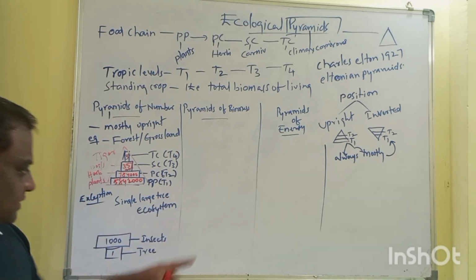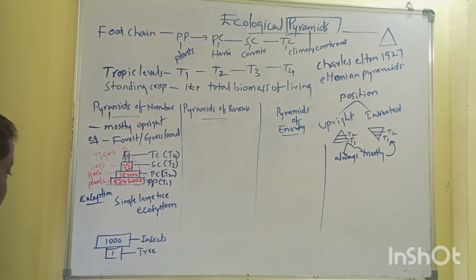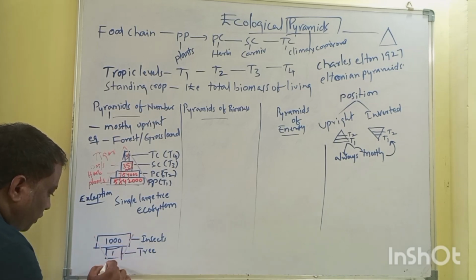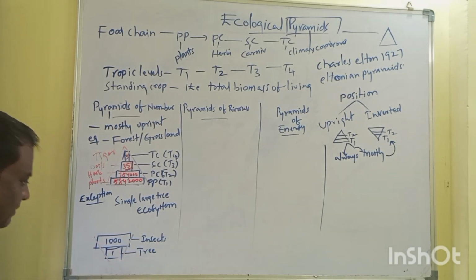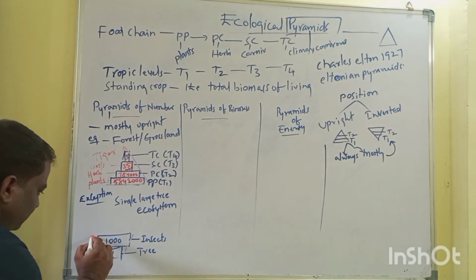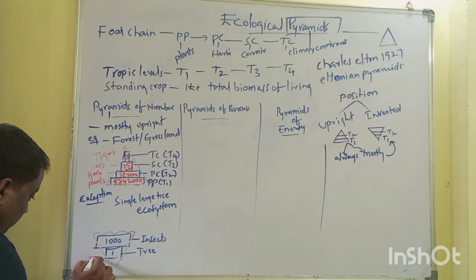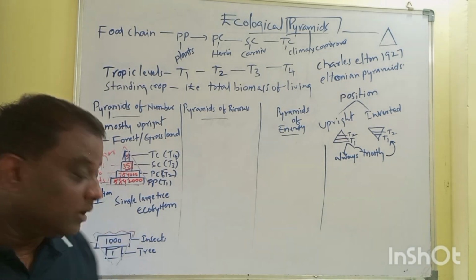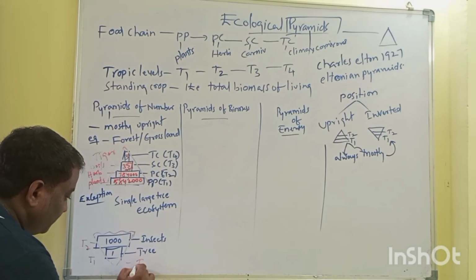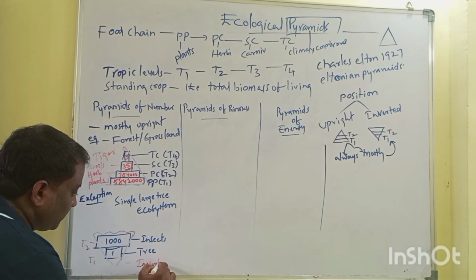Whatever pyramid you take, inverted or upright, it starts with the producers, right? The producers' number is very low and the insects' number is very high. So when you take trophic level 1 and trophic level 2, the pyramid seems to be an inverted pyramid.